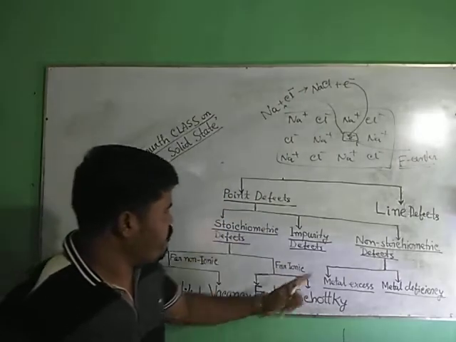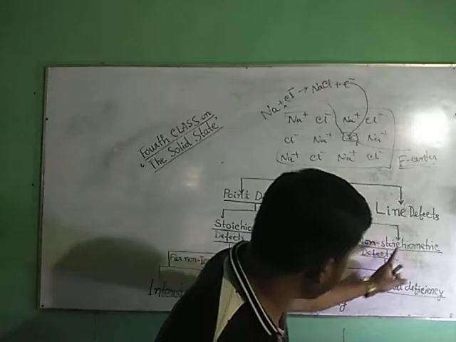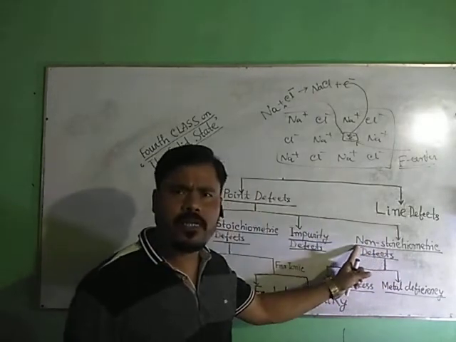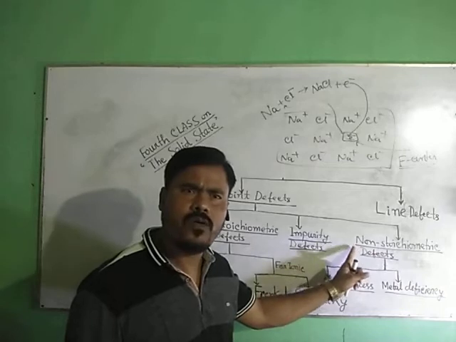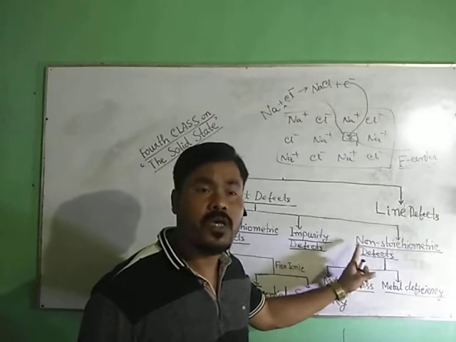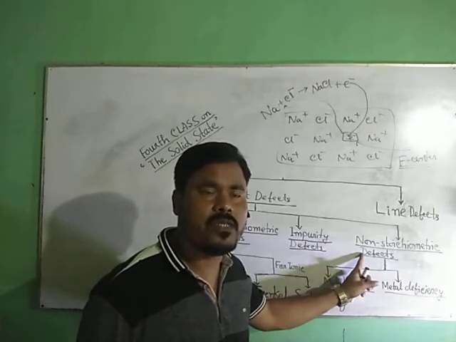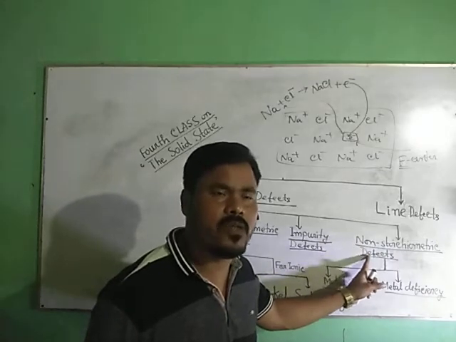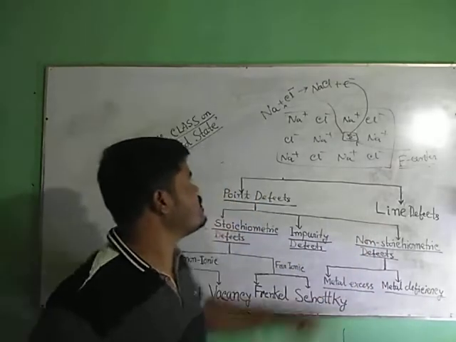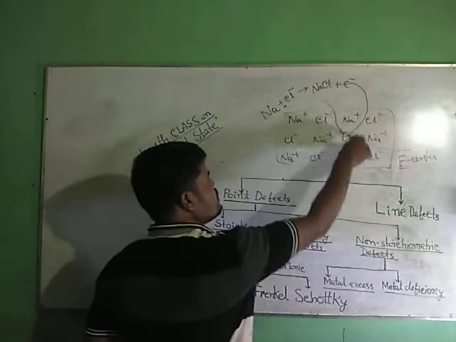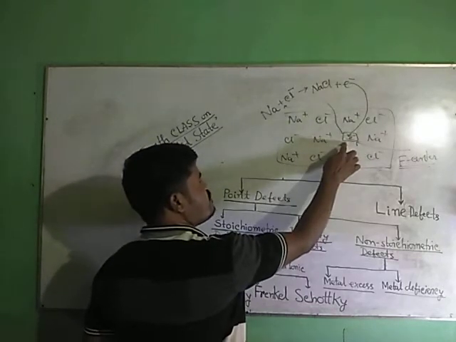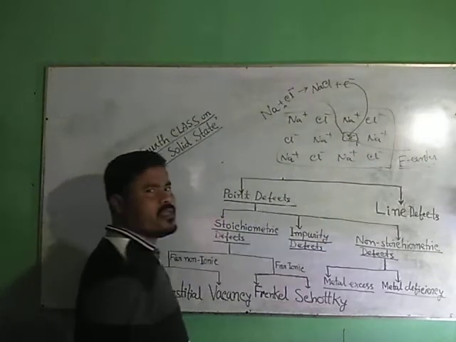What is a non-stoichiometric defect? The defect because of which the stoichiometry of the crystalline solid, that is, the formula of the crystalline solid, changes.